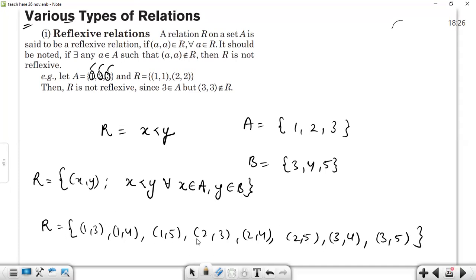Now if we see this particular relation, all the elements have different components. There is no (1, 1) present, no (2, 2) present, no (3, 3) present in the given relation. That's why this given relation is not reflexive, right? Given R is not a reflexive relation.